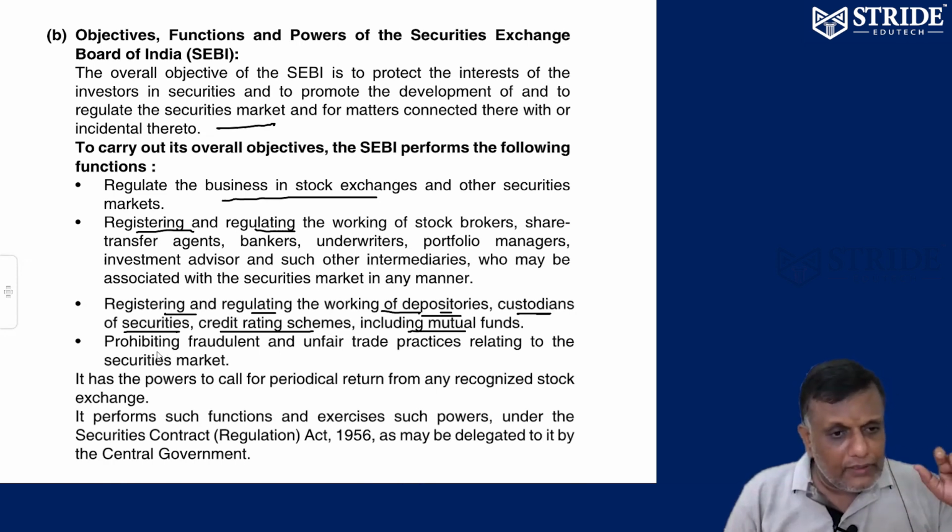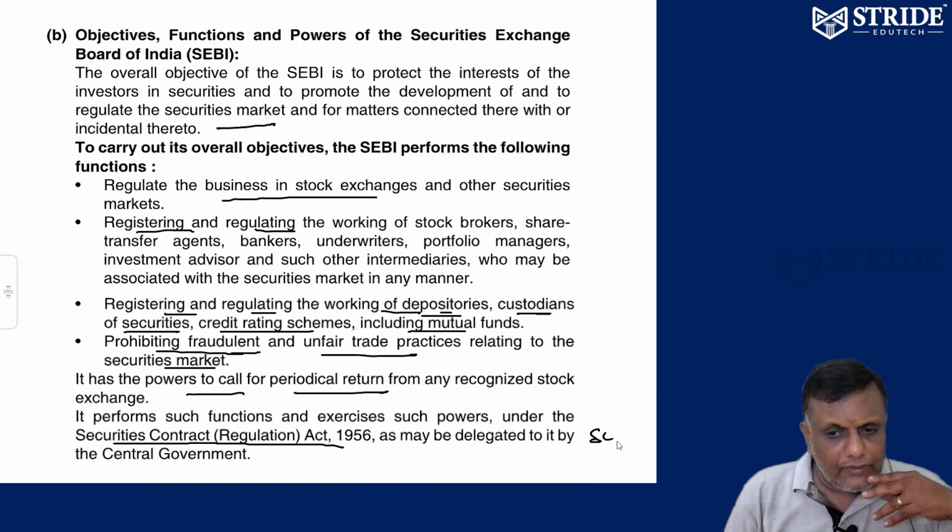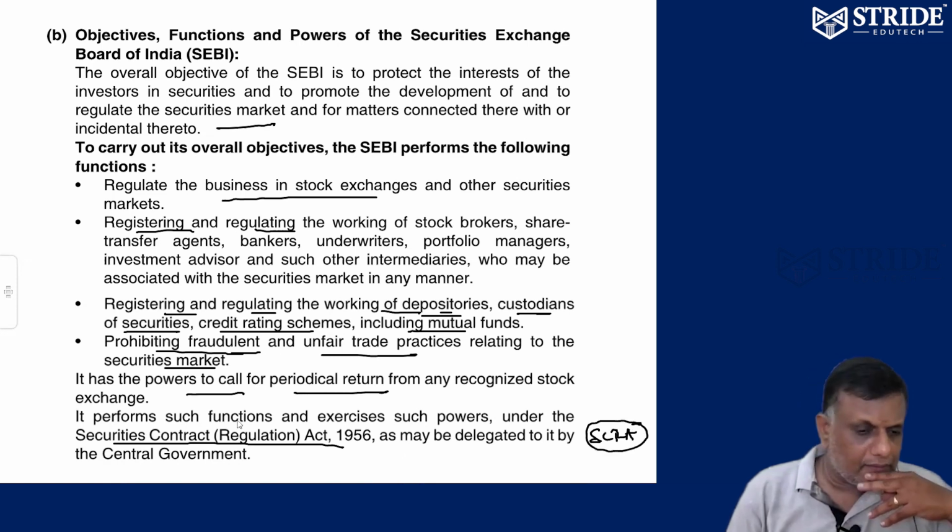The ultimate point of SEBI is to prohibit fraudulent and unfair trade practices related to the securities market. Any unfair trade practice is going to be prevented by SEBI only. Anytime it has the power to call for periodical returns. It comes under the category of SCRA.